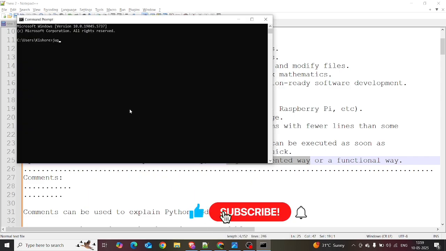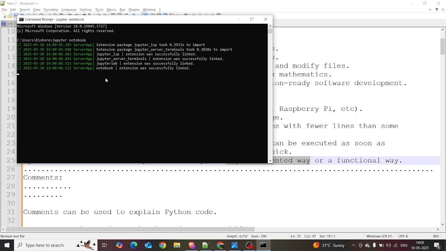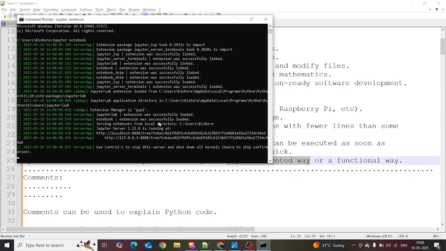I am using Jupyter Notebook as a Python notebook for practicing Python. Just now I am opening the Jupyter Notebook. It's executing, so wait for a minute, and it will open in the browser and run on the server.